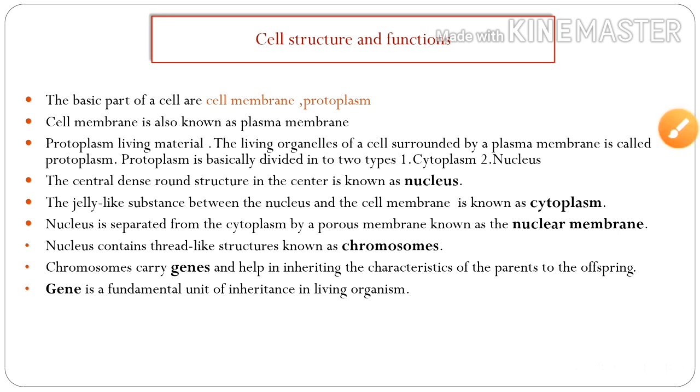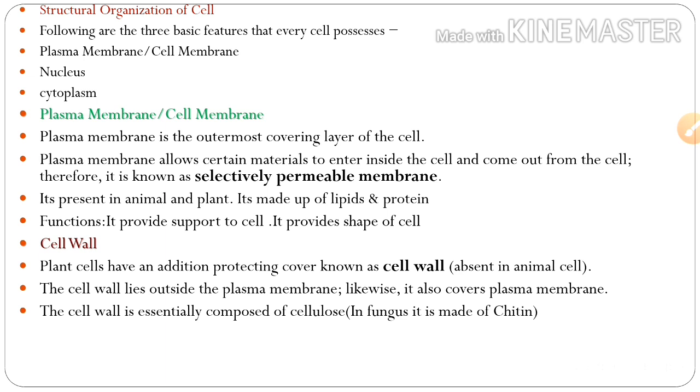The nucleus is separated from the cytoplasm by a porous membrane known as the nuclear membrane. The nucleus contains thread-like structures known as chromosomes. Chromosomes carry genes and help in inheriting the characteristics of the parents to the offspring. A gene is a fundamental unit of inheritance in living organisms. Now, the structural organization of a cell. Following are the three basic features that every cell possesses: plasma membrane or cell membrane, nucleus, and cytoplasm.